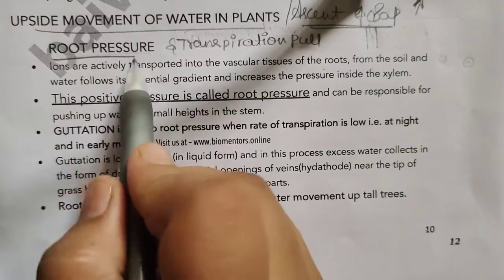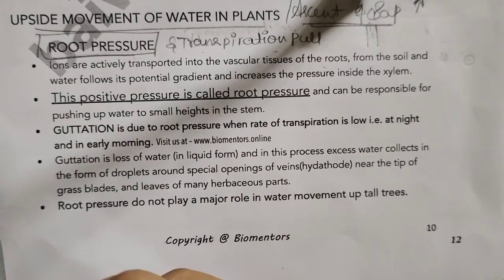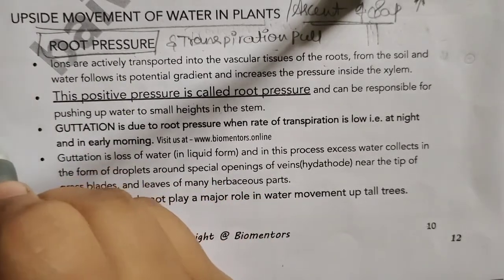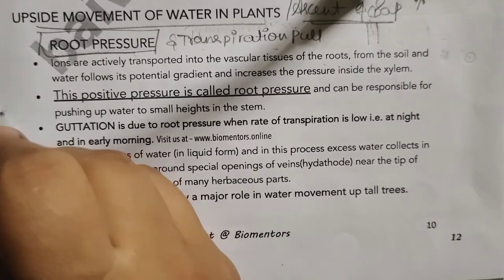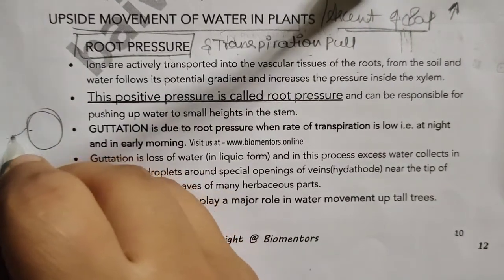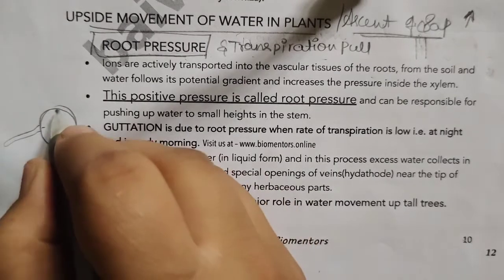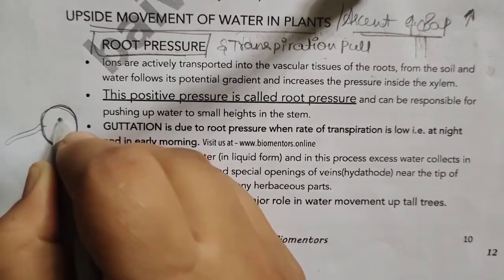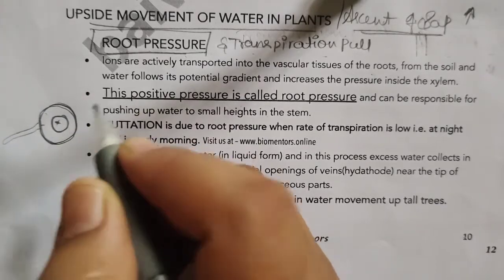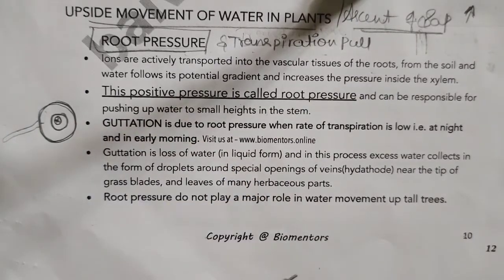What do you mean by root pressure and transpiration pull? First we shall speak about the root pressure. You people know that there are many ions present inside the soil. If this is the root, I have just taken a cross section of root, and here arises a thin thread-like structure called root hairs, and this is the epidermis, and then here comes the cortex, and then the stele. Inside the stele comes xylem and phloem. So here I have just indicated xylem to make you understand.